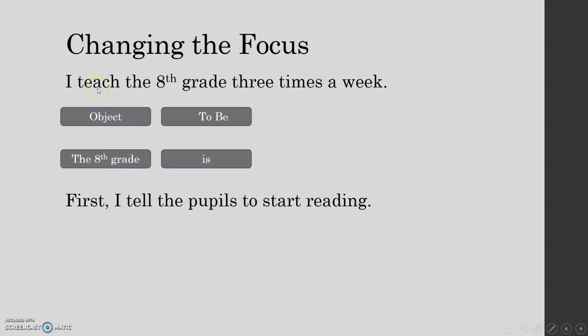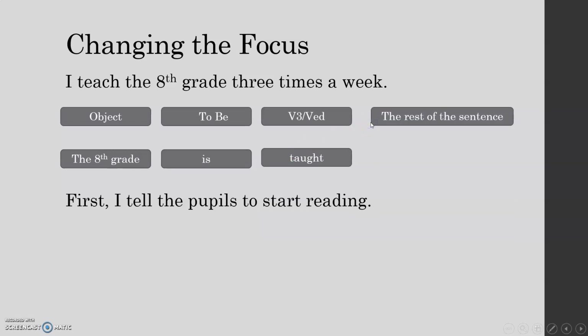Now I look at the verb again and I ask myself, how do I say this verb, teach, in V3 or in V-ED? Well, it's an irregular verb, and in the irregular form, it is taught. The 8th grade is taught. Now I need the rest of the sentence, 3 times a week. The 8th grade is taught 3 times a week.